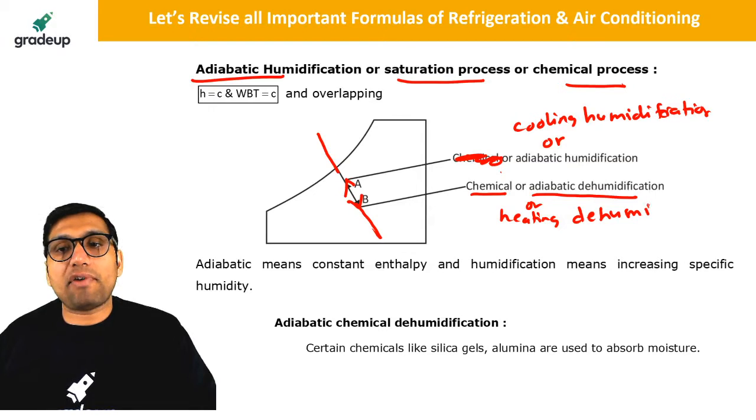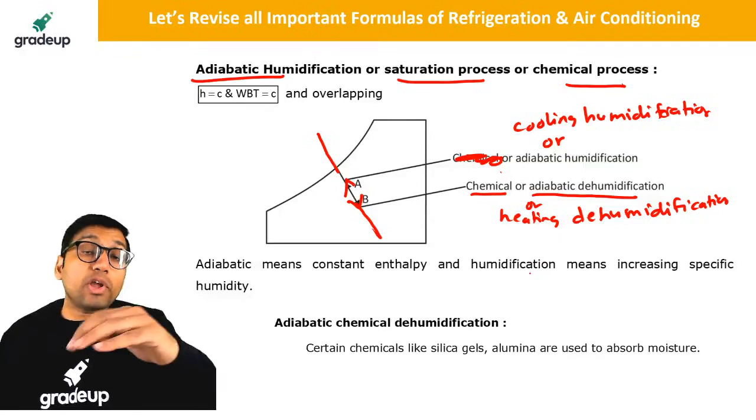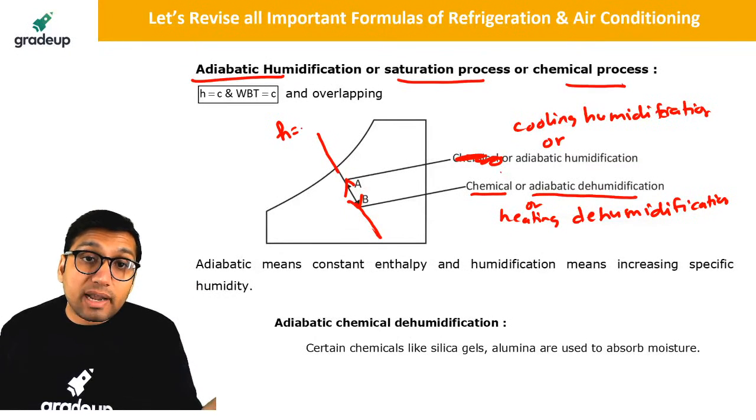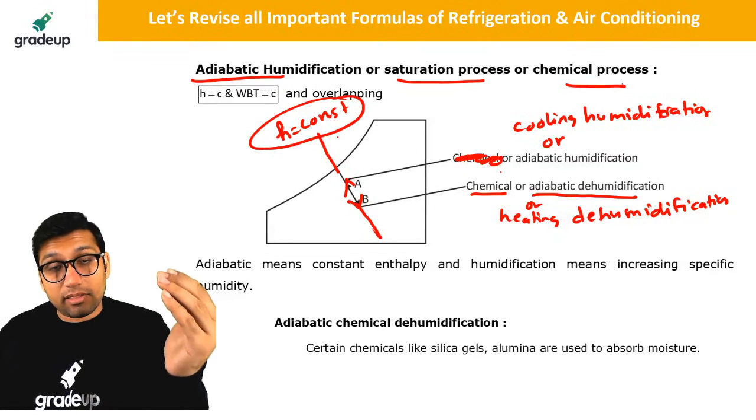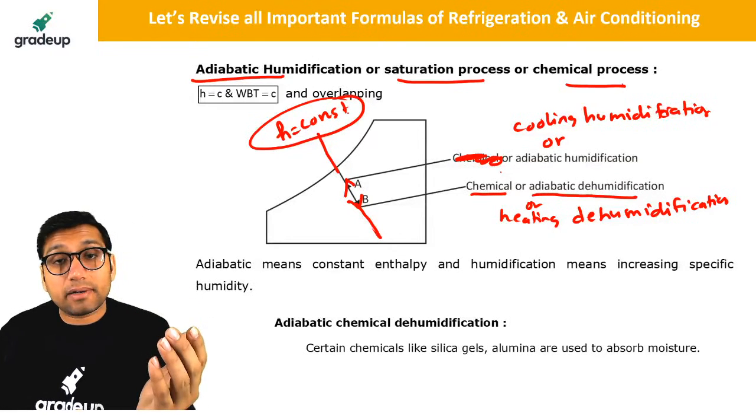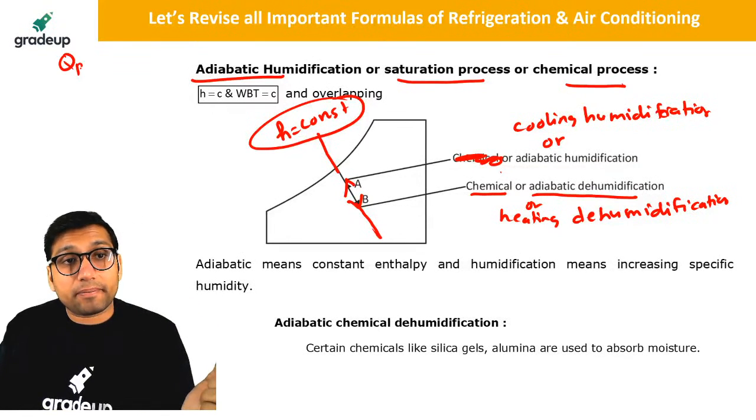So what is the meaning of adiabatic? Adiabatic means that when this process is taking place, there is no heat transfer taking place. It takes place along a constant enthalpy line. If this process takes place along a constant enthalpy line, then it is called adiabatic humidification, because at constant pressure the heat transfer is equal to the change in enthalpy.